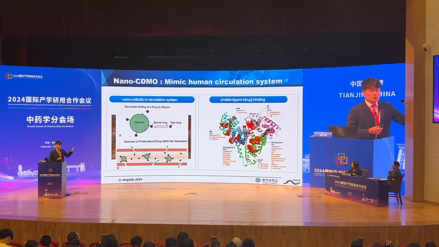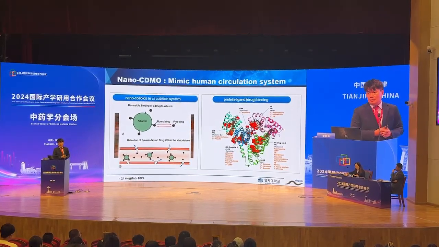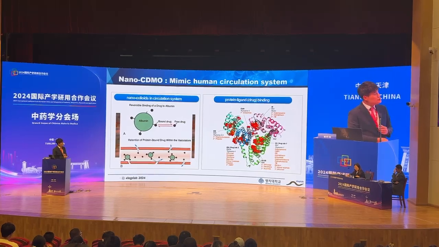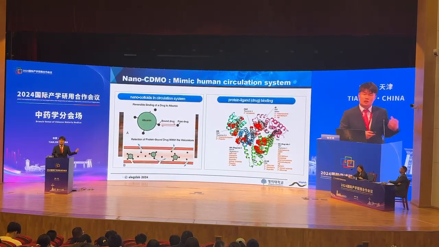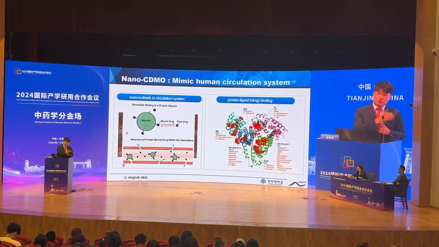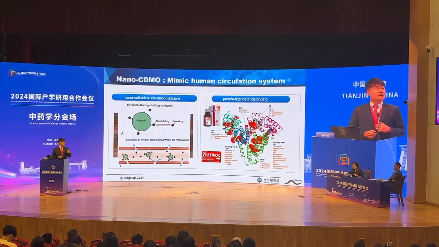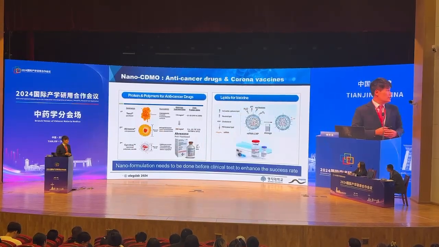So there are some binding sites even in the small albumin protein. So when you look at here, there are very popular drugs like Tylenol or ibuprofen. So these drug molecules can bind to this albumin protein in our circulation system, and then be delivered to our whole body.